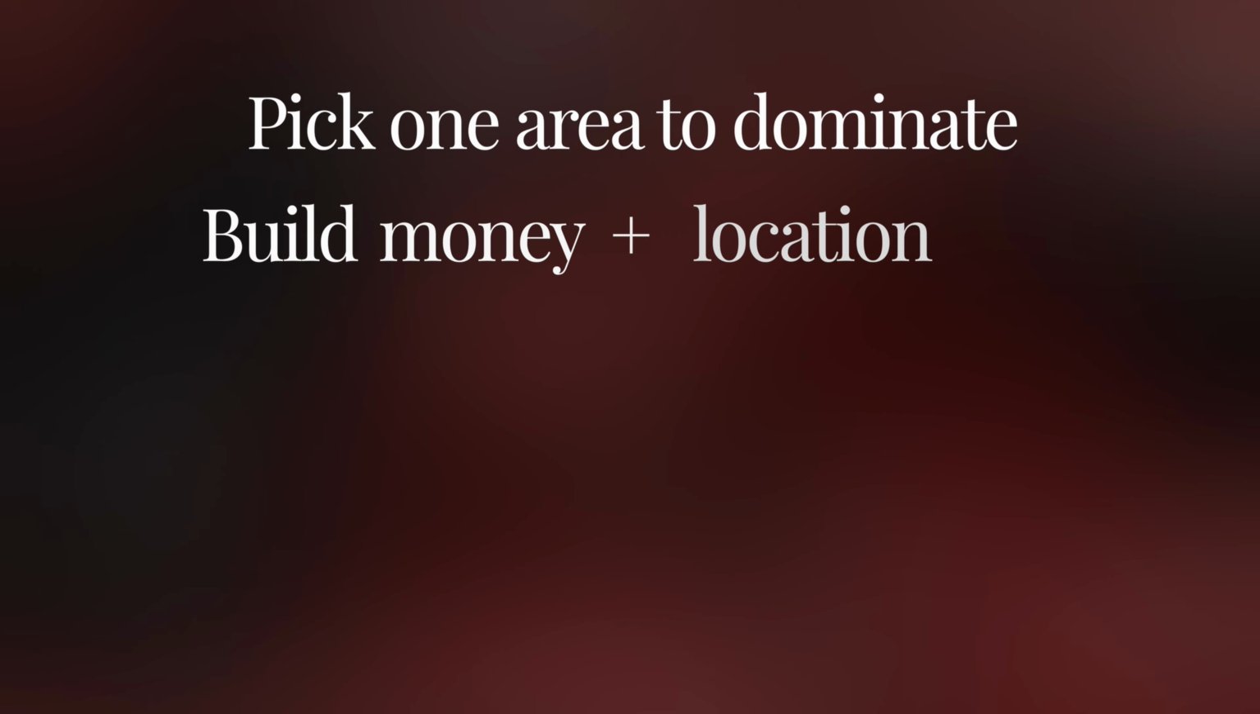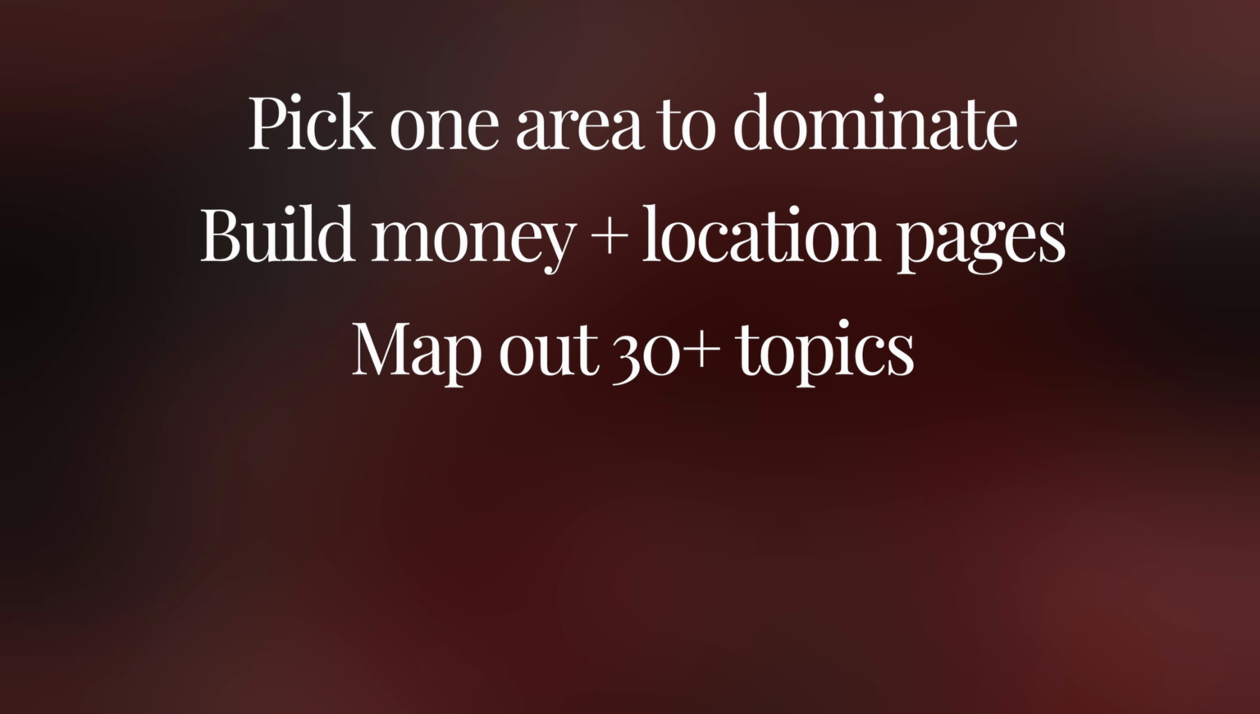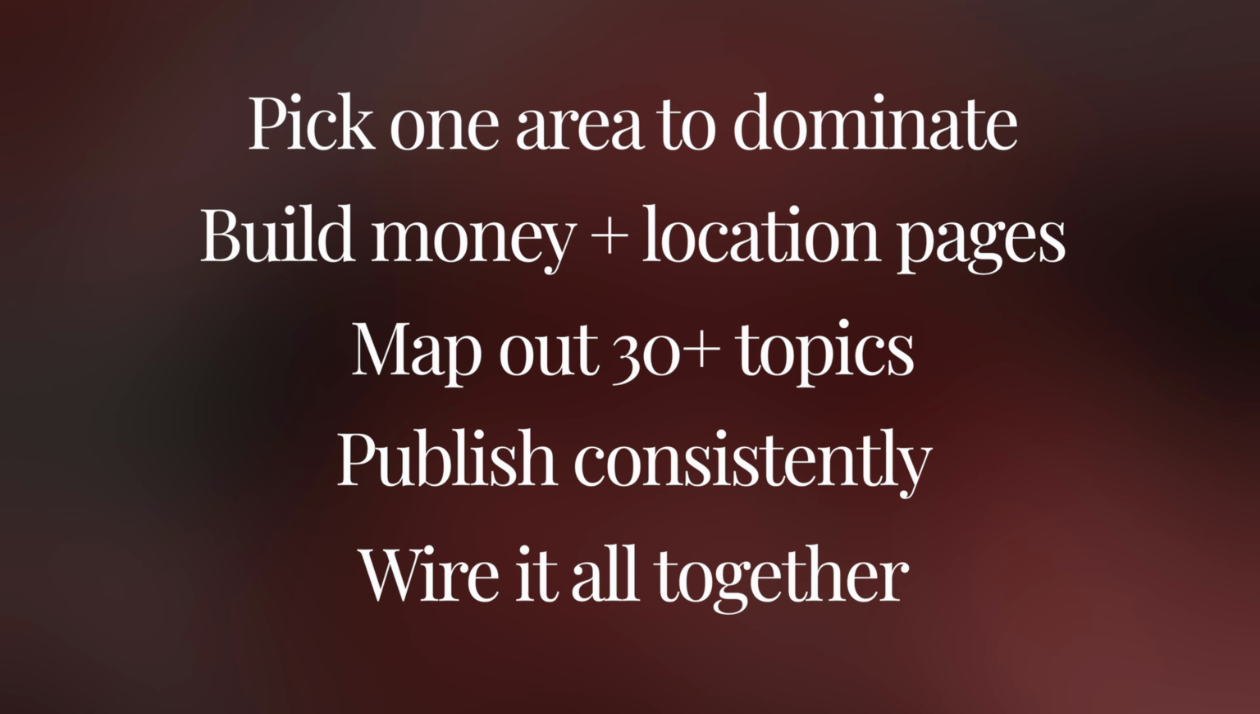So this is what a real SEO content strategy looks like for a personal injury firm. You pick one area to dominate. You build the strong main service page and the location pages first. Then you map out 30 plus blog topics around that area. Then you publish consistently using tools to go faster and your experience to go deeper. Then you wire it all together with internal links so that Google sees a clear, focused silo.